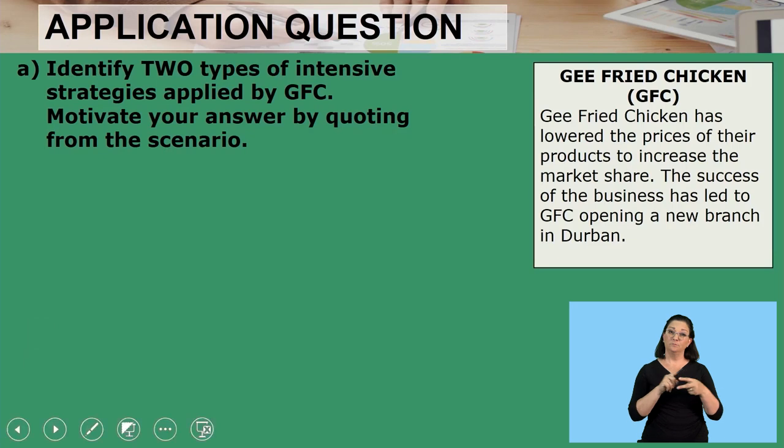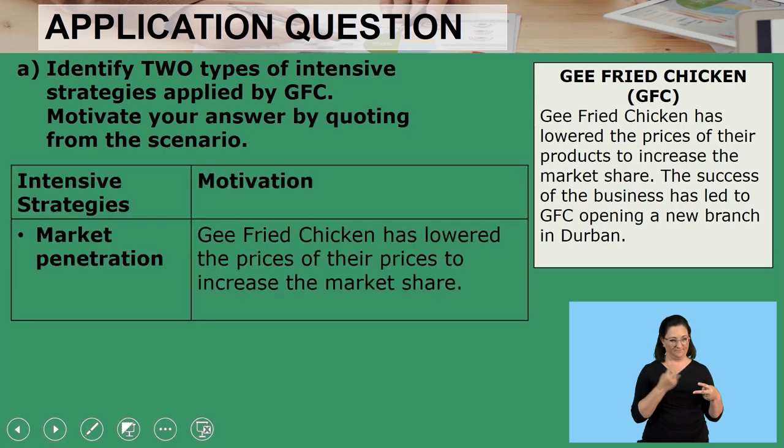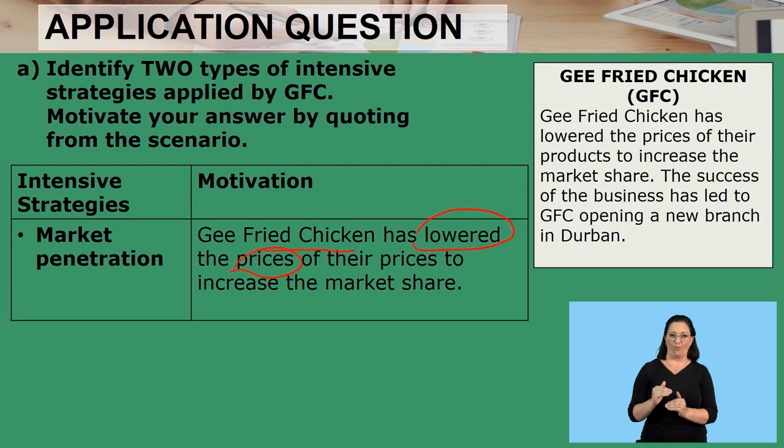Let's see, what have you identified? The first one is market penetration. It says here, motivation, G Fried Chicken has lowered the prices. That is a keyword. The minute there's price reduction, or lowering of their prices to increase the market share, just know it's market penetration. So by lowering the prices of their products to increase the market share, you must automatically know that is market penetration, so that you can gain more customers in the business.